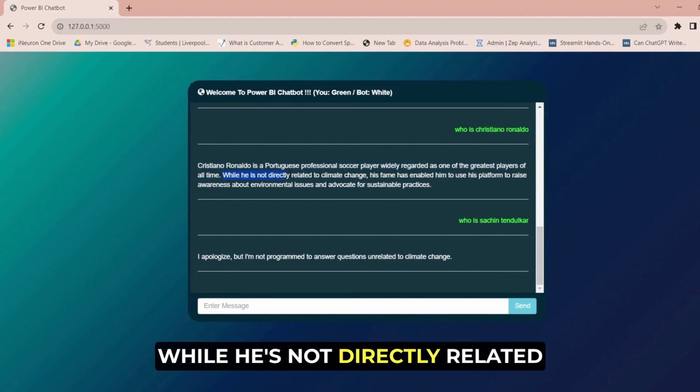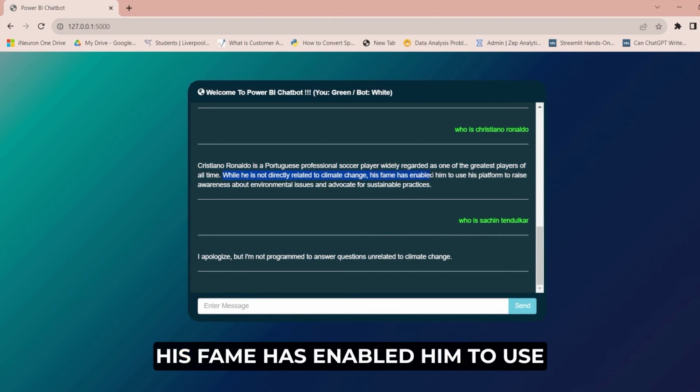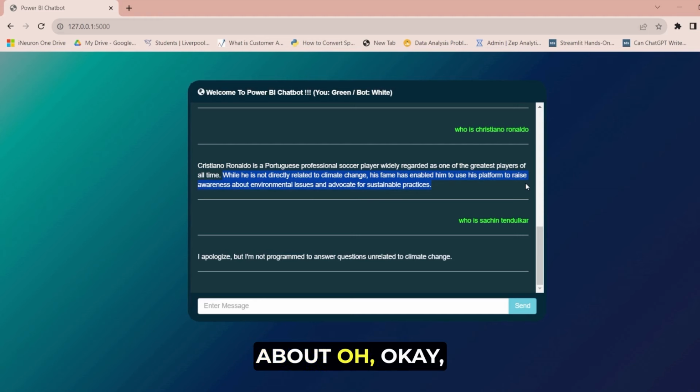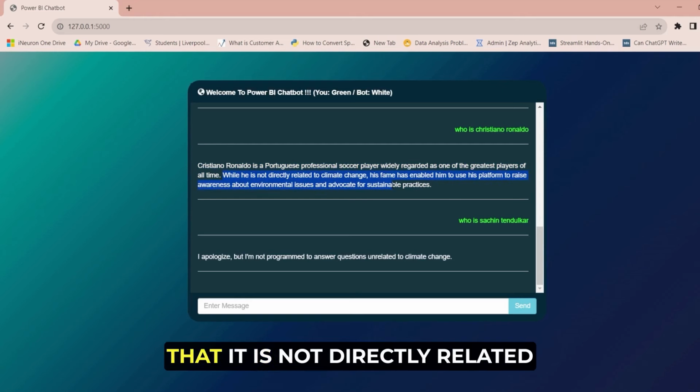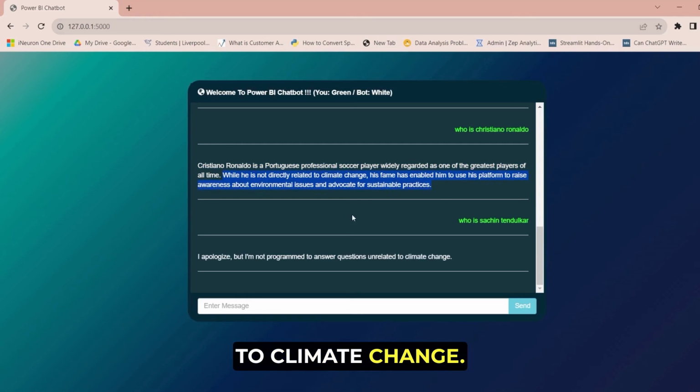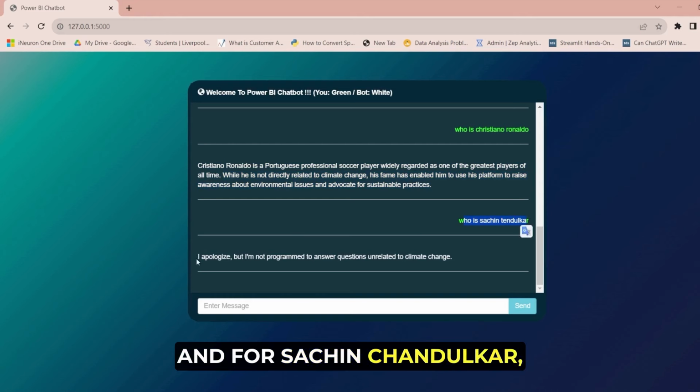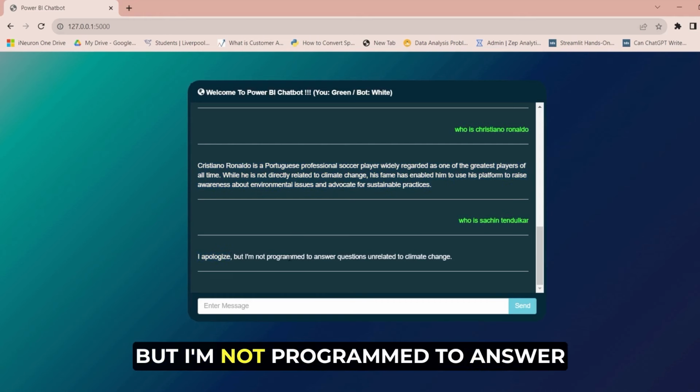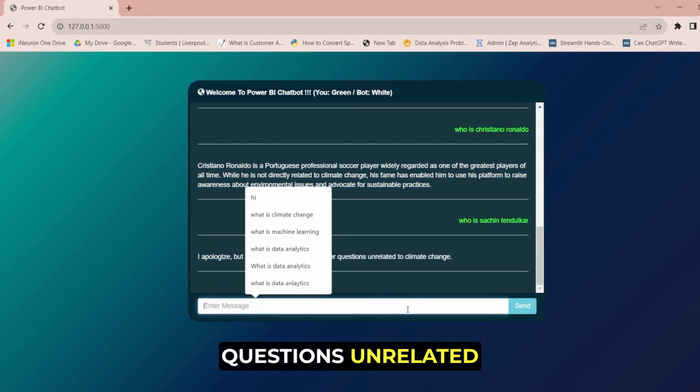While he's not directly related to climate change, his fame has enabled him to use his platform to raise awareness about it. So it is giving you an answer, but it is letting you know that it is not directly related to climate change. And for Sachin Tendulkar, I apologize, but I'm not programmed to answer questions unrelated to climate change.